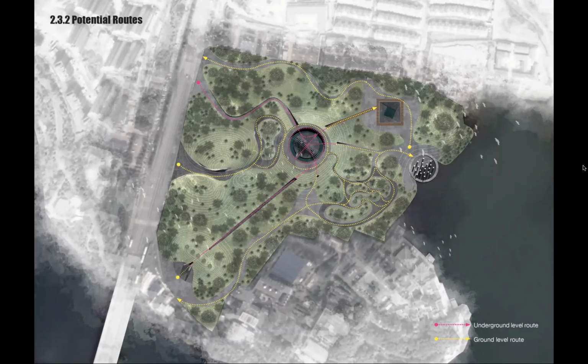After all this shaping process, the master plan is produced. Here is the potential routes map. The routes are separated into two different layers, which include the underground level routes and the ground level routes.